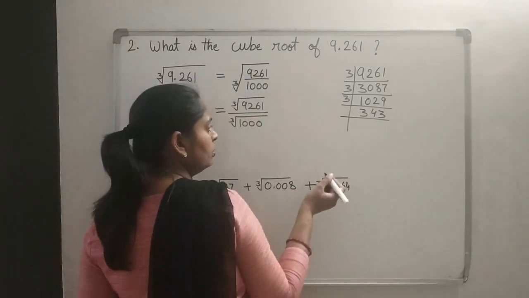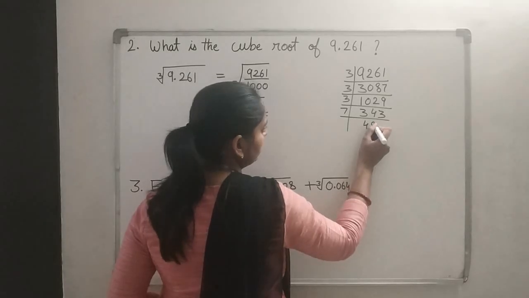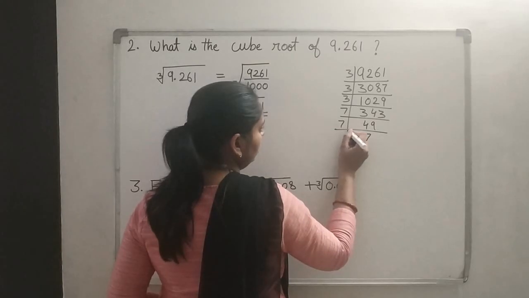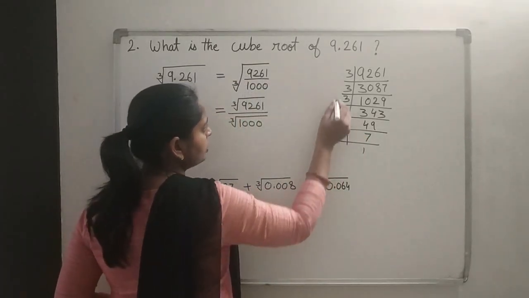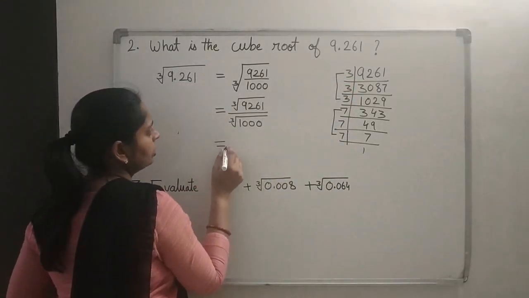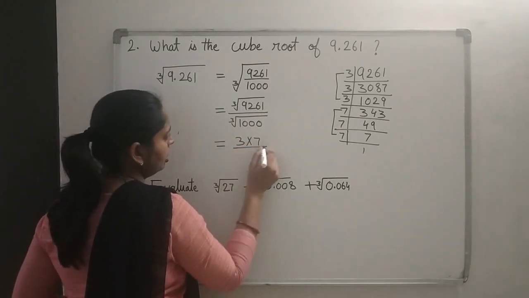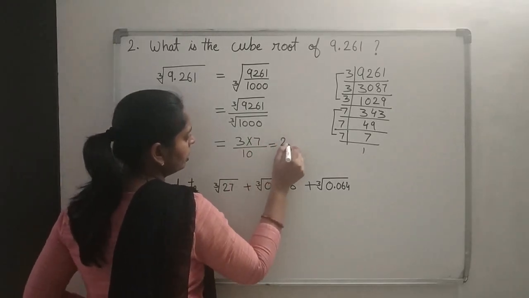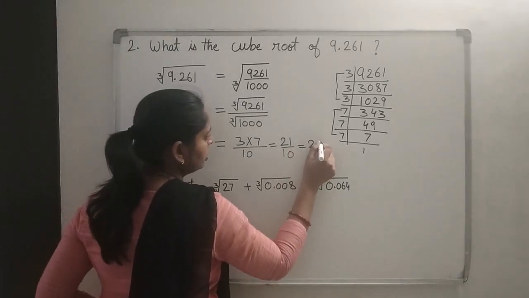343 is a perfect cube. It's a cube of 7. So by 7, 7 4s are 28, then 7 9s are 63, 7 7s are 49, 7 1s are 7. So we got triplet of 7 and we got triplet of 3. So cube root for 9261 will be 3 into 7, that is 21, upon cube root of 1000, which is how much? 10. So we got 21 upon 10. And in decimal if you write, the answer is 2.1.